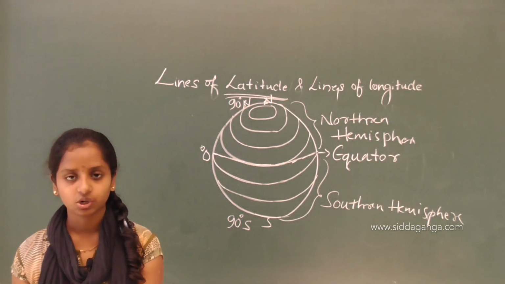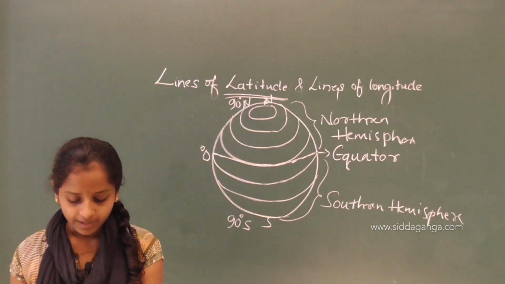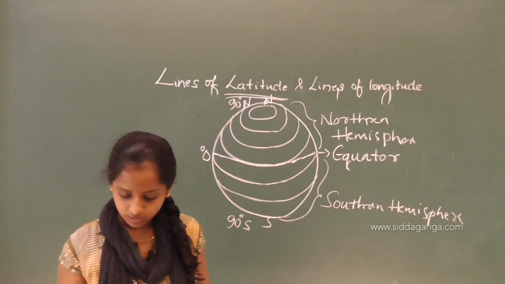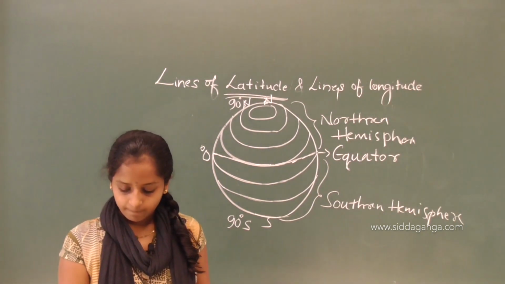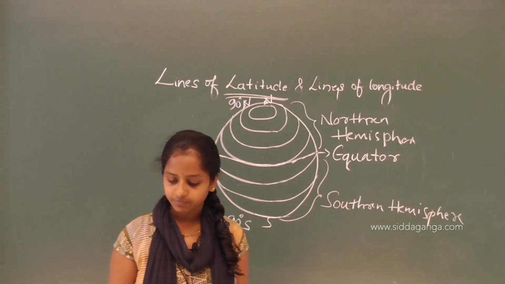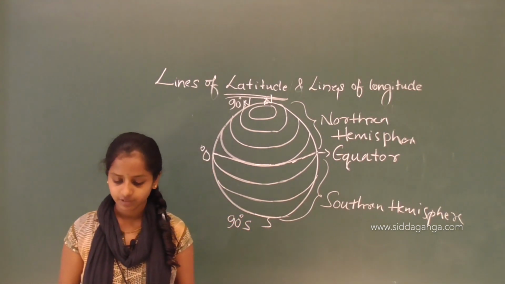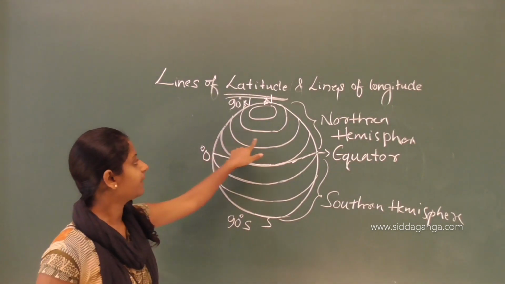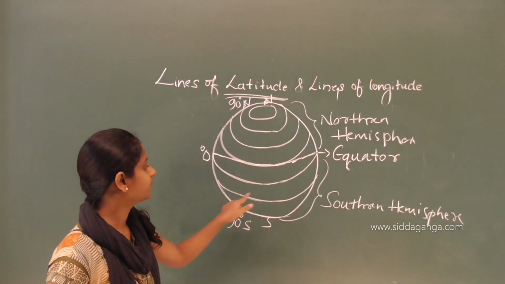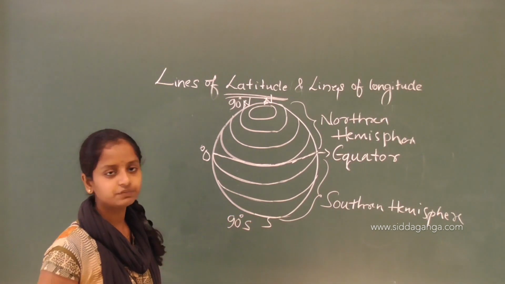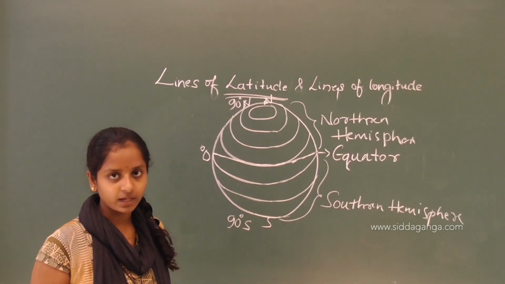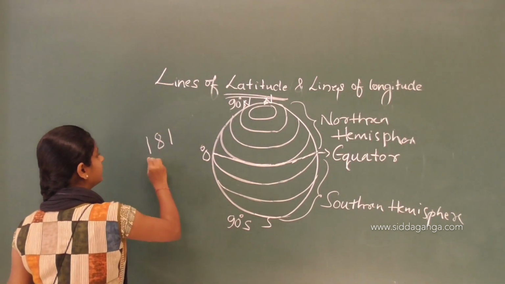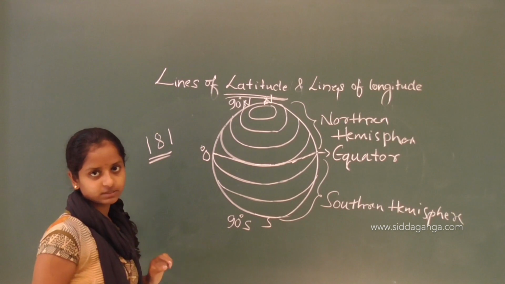If one draws parallel lines at an interval of 1 degree from the north to the south pole, the total number of parallel lines including the equator will be 181. So if we draw these parallel lines starting from north to south with a 1 degree gap, we can see a total of 181 lines like this.